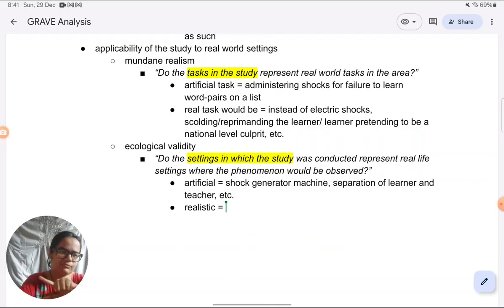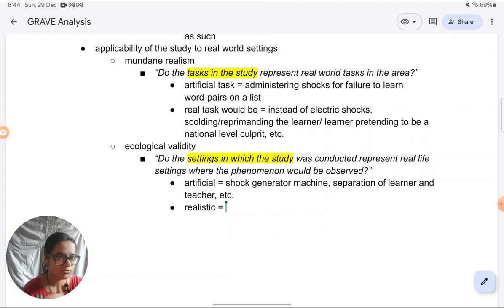That fully shows the full development of your critical thinking. If you just say this is artificial but you can't relate it to something that would be more realistic, then again you're not able to fully contextualize to the study. It goes more in the area of generic. You're able to point out that something is artificial, but you're not able to think through why it is artificial. You can think of why something is artificial only when you contrast it with something more realistic given the behavior being studied, which in this case is obedience.